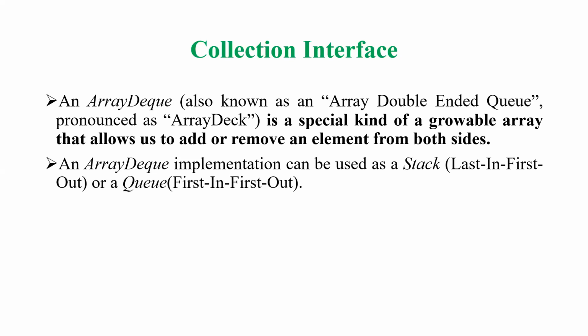As with the array list we have seen in the earlier implementation of the collections, it automatically shrinks and grows. So adding and removal of elements is very easy when compared with the normal array. So an array dq can be used as a stack, friends. Suppose I am making use of last in first out notation, it becomes the stack, and if I am making use of first in first out, it is a queue kind of notation, right?